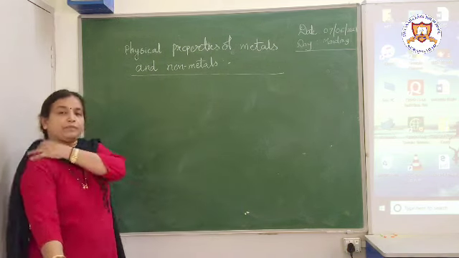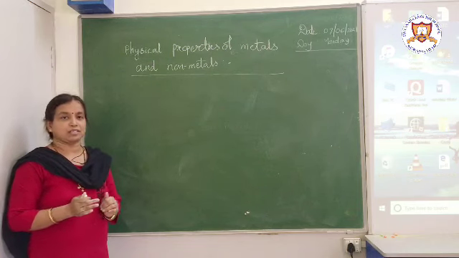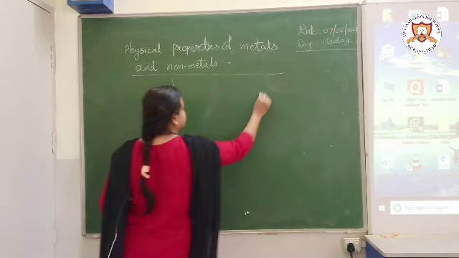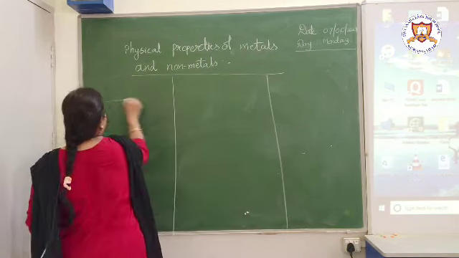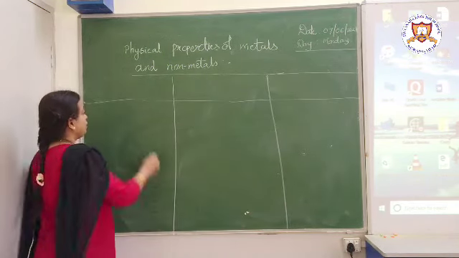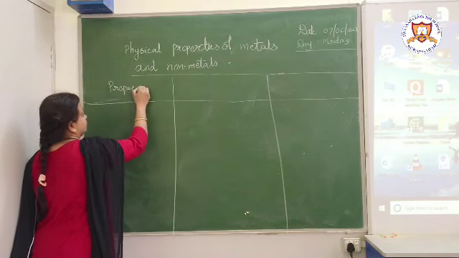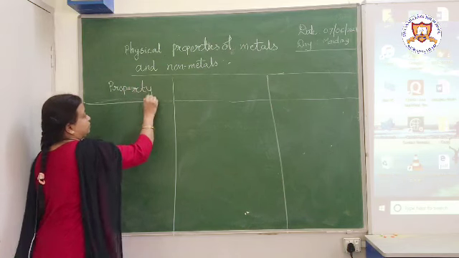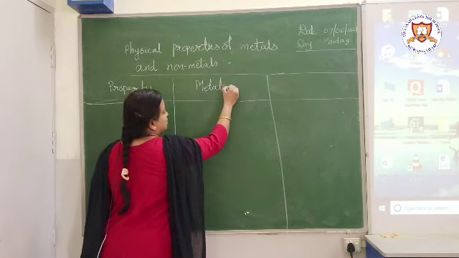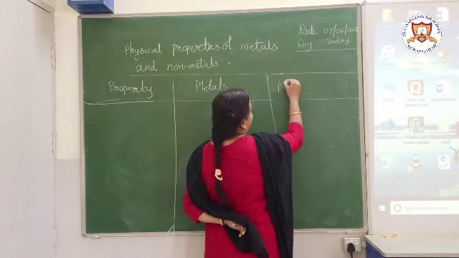So let us start with our main topic of the day, that is physical properties of metals and non-metals. For our convenience, we will be studying all these things comparatively. I am making 3 columns over here, so it will be easy for us to compare and better for your understanding. Let us have here the name of the property, then whether it possesses it or not, so we will be mentioning metals here, and one more column for non-metals.